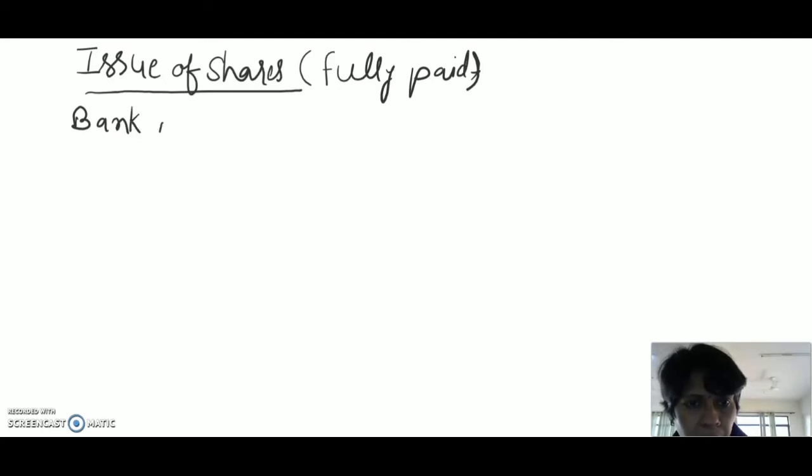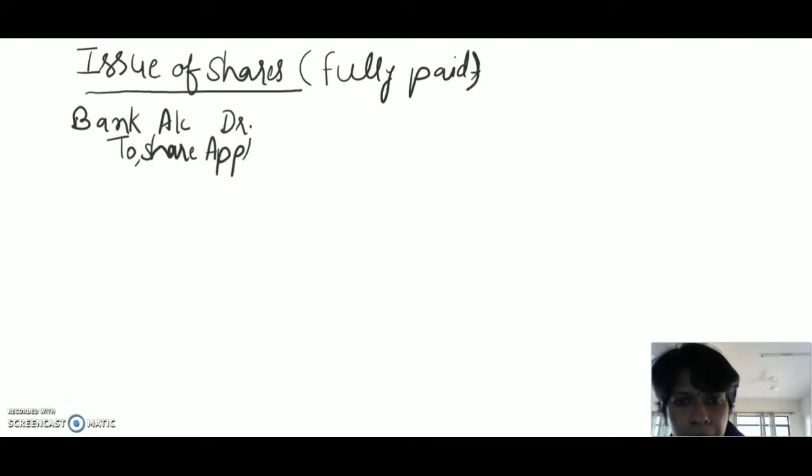We will do bank account debit to share application account. If we have equity shares, then we will write equity share application, and if we have preference shares, then we will write preference share application account. We will write preference or equity before shares, and I am considering only shares here. So bank account debit to share application account, and the narration will be for or being